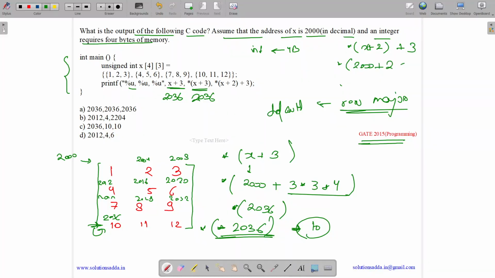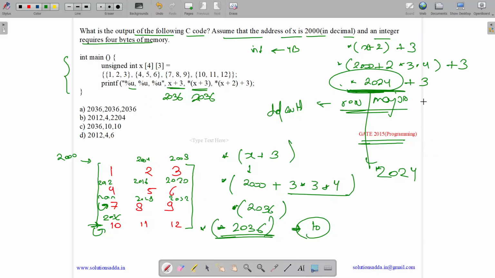Skipping 2 rows is with 3 items, each with 4 bytes, plus 3. So we get star 2024 plus 3. Star gets us inside the row. So we get inside the 2024 row, which means we come over here. Now skipping 3 items, we come inside this row. Now again the address is 2024 only. But here each jump will correspond to 1 item. Initially each jump corresponds to 1 row. Here each jump will correspond to 1 item.